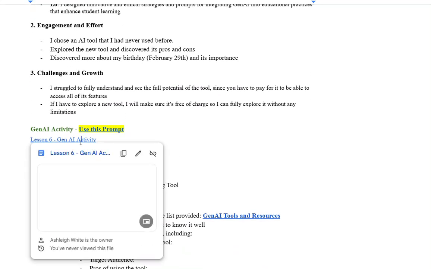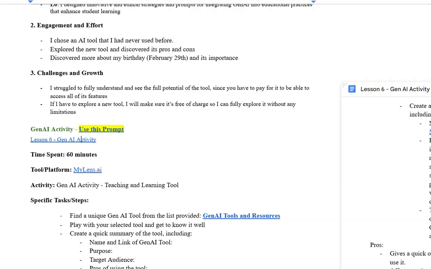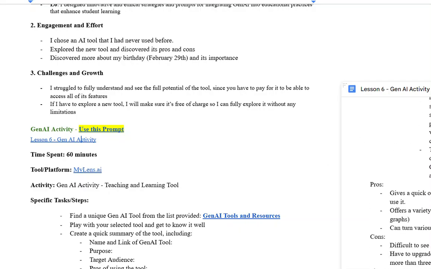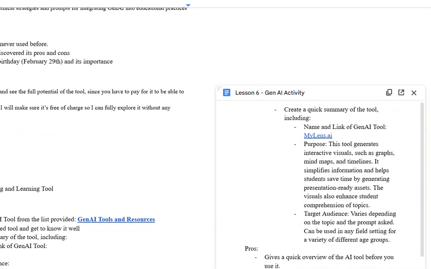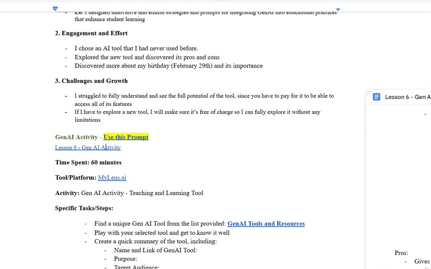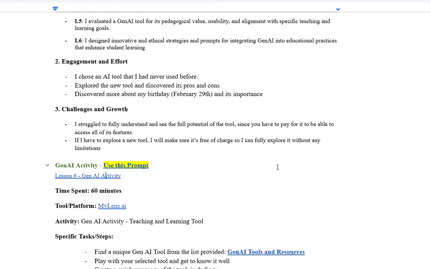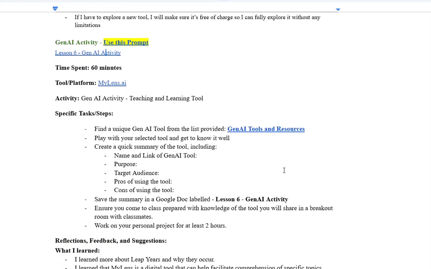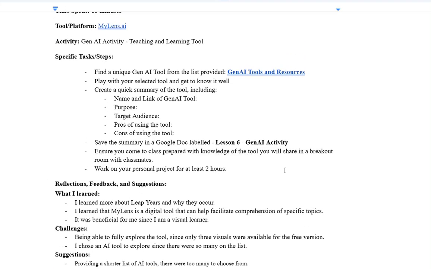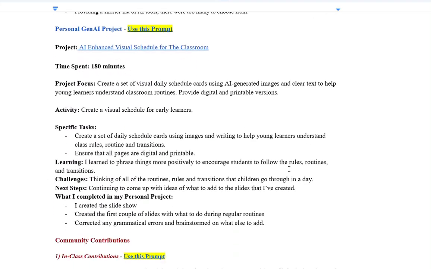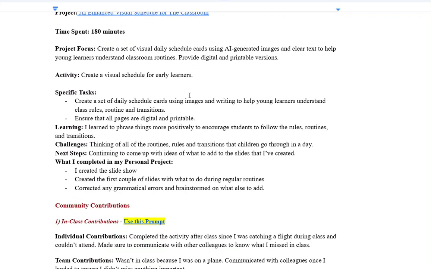You have the Gen AI activity, which was to create a summary of a tool. That's a pretty minimal contribution, as I looked at it. It looks pretty rushed, through my lens, so it's okay, but I wouldn't say it's an A quality contribution. A decent reflection. And then you've got something to do with creating visual schedule cards, but I